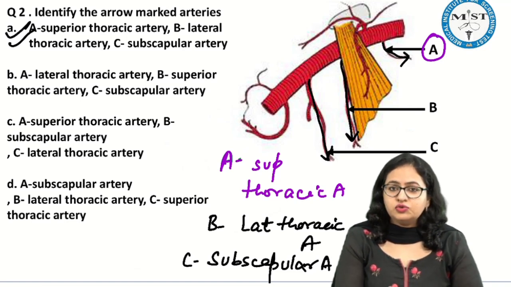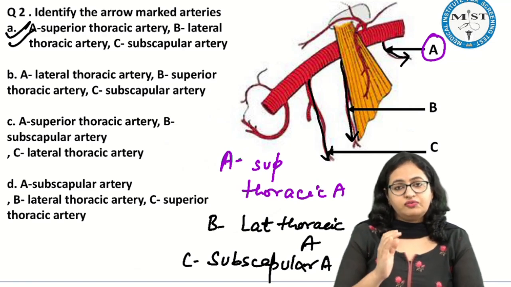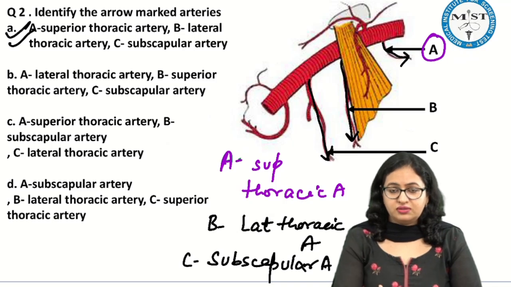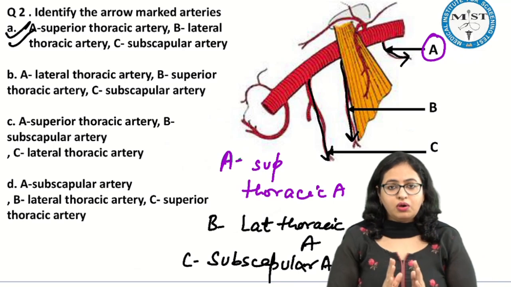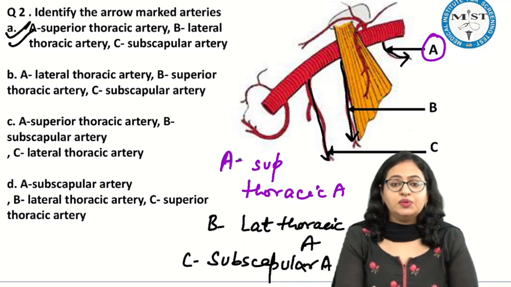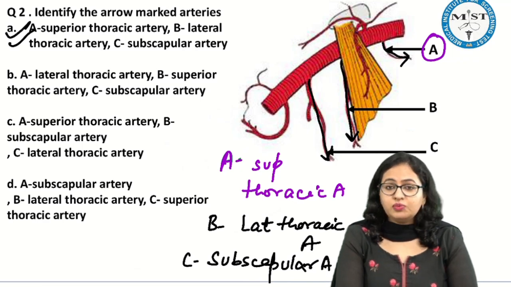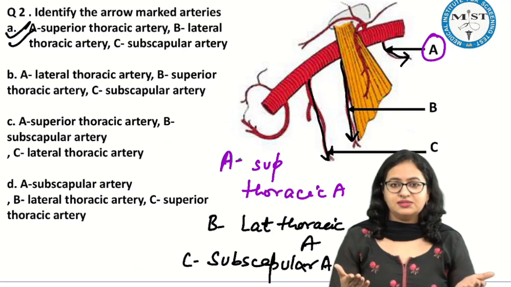Now, some students have said that they have mentioned A is this, B is this, C is this, and we have to say all except. In the question, all except was given. Even if all except was given or the options are given in this pattern, the answer will remain the same, the concept will remain the same. If you know the concept, you will be able to answer the question in either way. So, clear the basic concept.